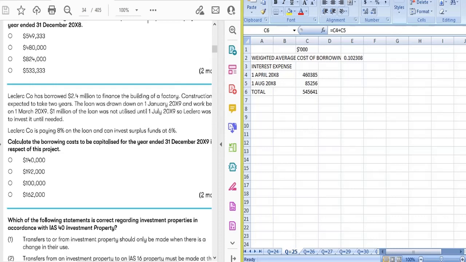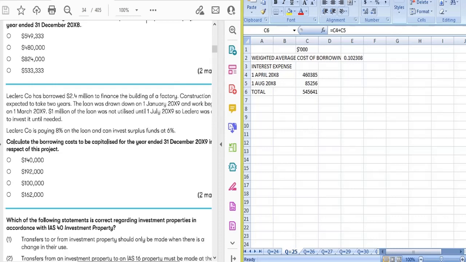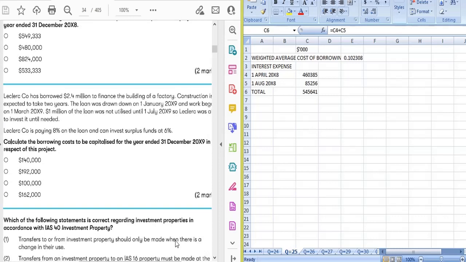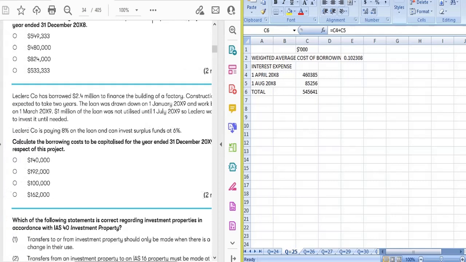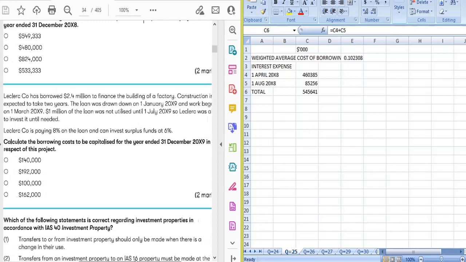The loan was drawn down on 1st January 20X9, and work began on 1st March 20X9, and 1 million of the loan was not utilized until the 1st July 20X9. The company was able to invest it until needed, and the company is paying 8% on the loan and can invest surplus at 6%.